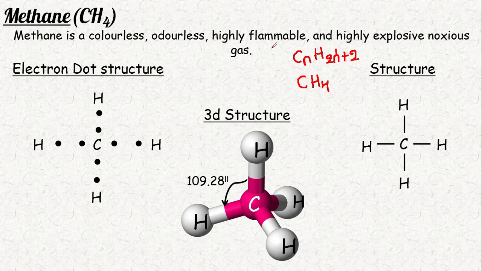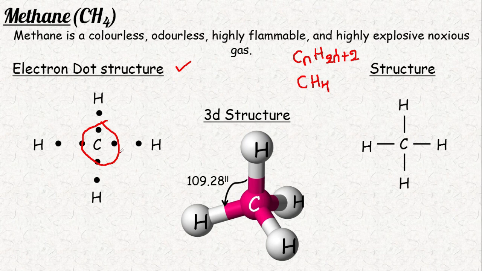It may be used in mines or elsewhere, or in making bombs. Here this is the electron dot structure of methane. This is the carbon with 4 valence electrons, 1, 2, 3, 4, and hydrogen with 1 valence electron each. So here 1, 2, 3, 4, 5, 6, 7, 8. Carbon takes these electrons and hydrogen takes these 2 electrons, so it forms 8 electrons.